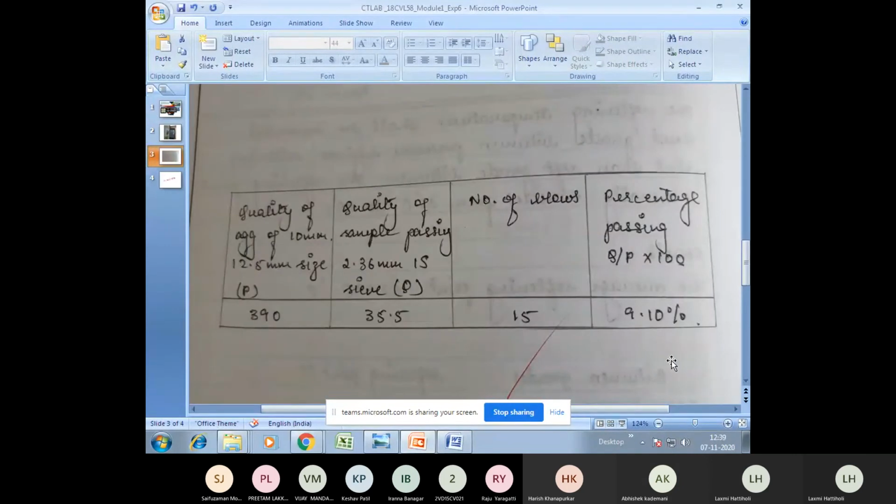Okay, so I'll show you how the result has to be written now. Once the video was explained to you, this is how you write down the tabulation. In the first column, quantity of aggregate passing 12.5 mm and retained on 10 mm sieve, that is the P value, is 390 grams. Next, quantity of sample passing through 2.36 mm sieve is 35.5 grams. Number of blows is 15.